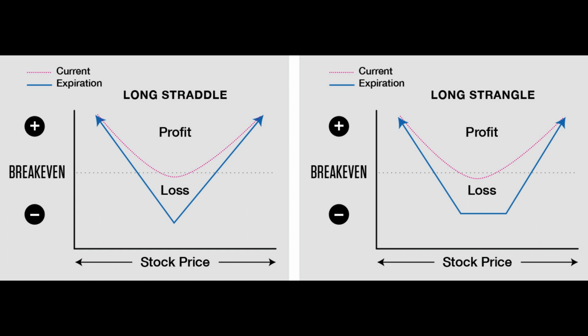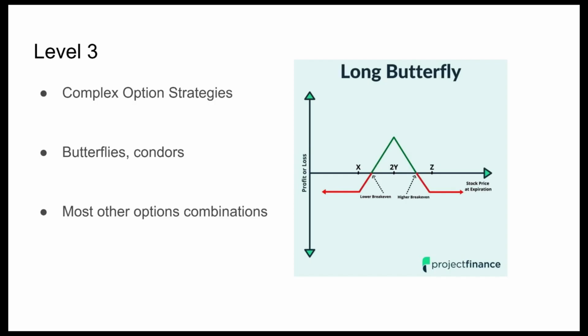A strangle is quite similar to a straddle, except the strike of the call and the put are different. The options still have the same expiration though, and the maximum risk again is the total cost of the trade and will be achieved at or between the two strikes of the strangle. On these great charts, you can see the difference in payoff ratios as well as the amount that you can possibly lose. If you want a more in-depth explanation of any of these option concepts though, let me know in the comments. Now on to the next level.